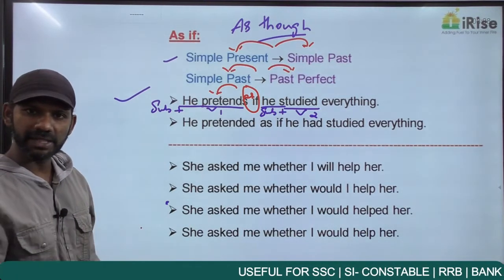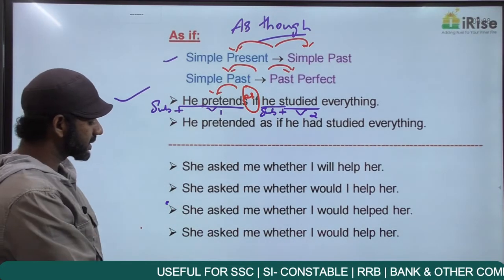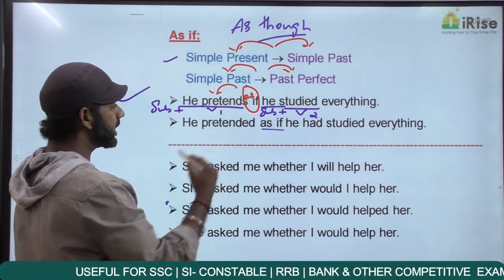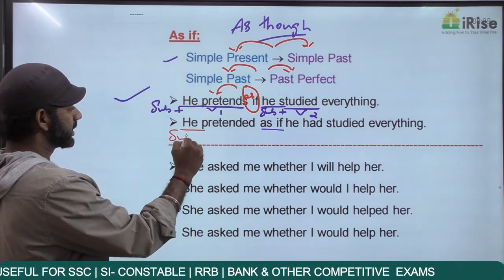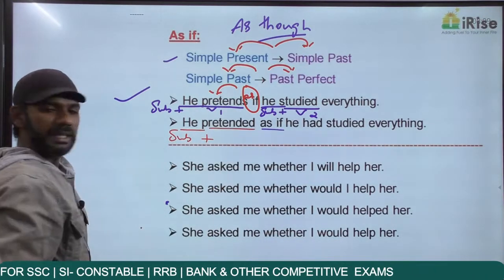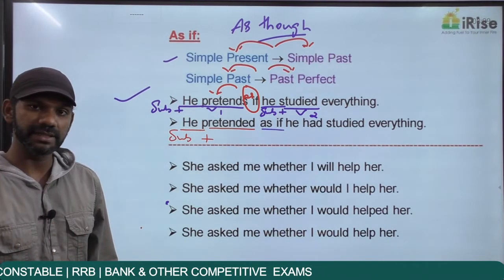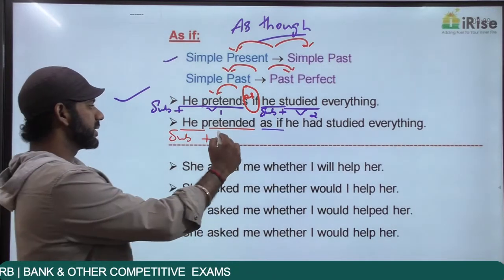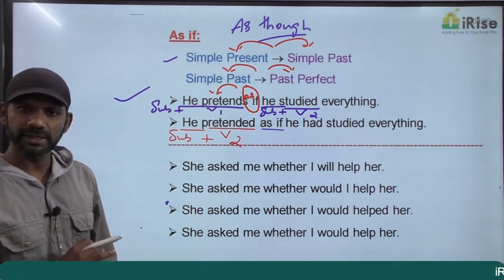Simple past, past perfect. He pretended as if he had studied everything. The idea before as if is he pretended. The subject here is he. The verb here is pretended. Pretended is both V2 and V3. Pretend, pretended, pretended. There's nothing like subject plus V3. It is subject plus V2. So in this statement, pretended is in the V2 form. And subject plus V2 is simple past.